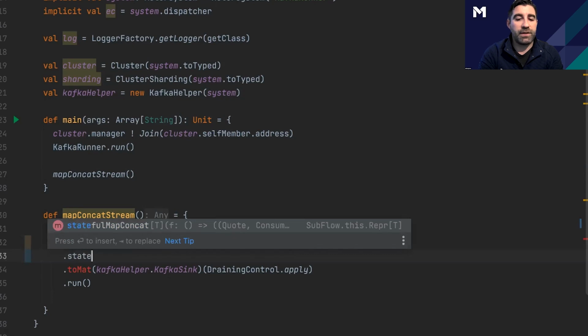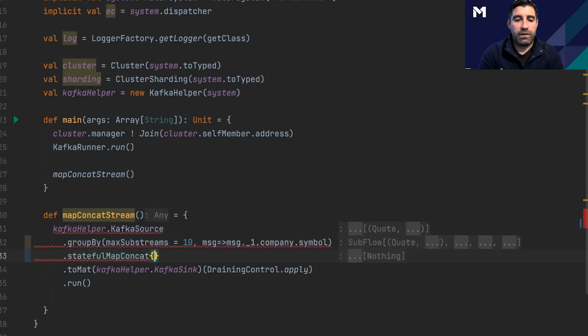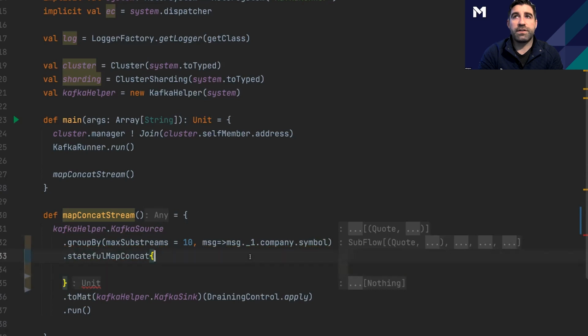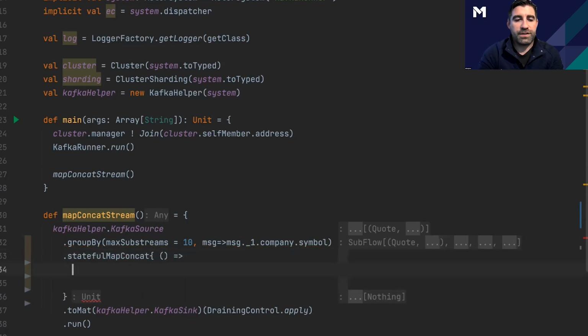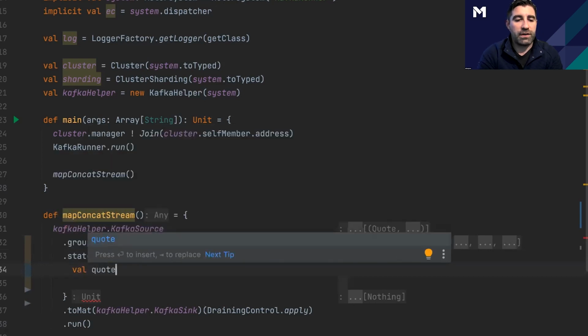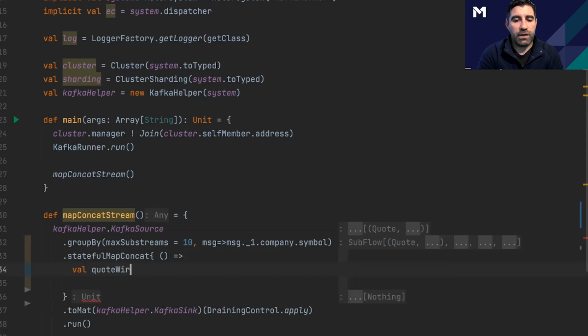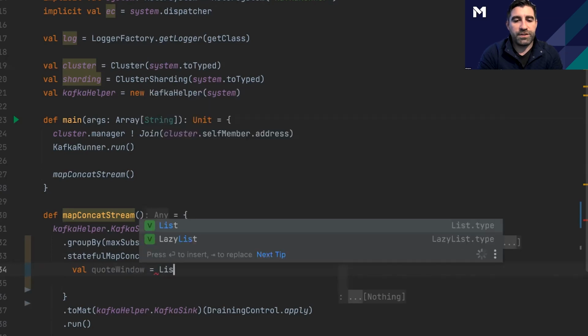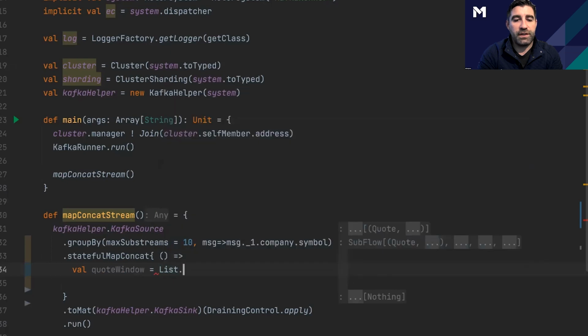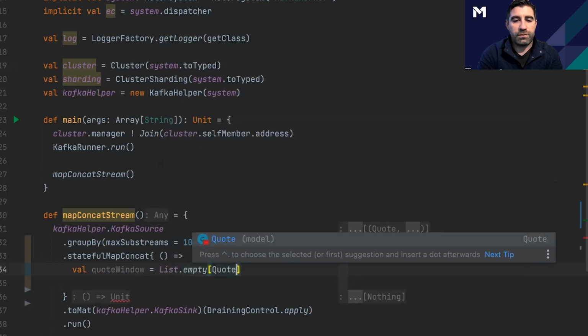So stateful Mapkincat, we're going to use our curly braces, and we are going to set up the state that we actually want to collect. So I'm going to call it here quote window, W-I-N-D-O-W. This quote window, very simple, is just going to be an empty list of quotes when we get started.